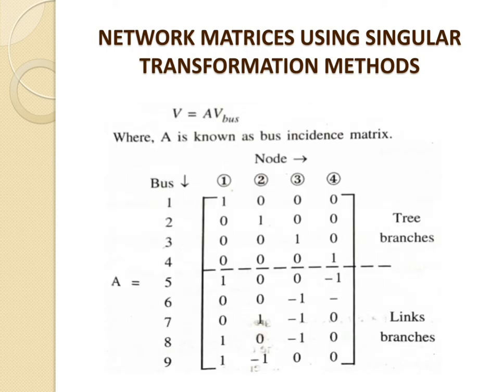So now we will go for one table, the bus incidence matrix. This is the table of branch versus node. There are a total of 4 nodes only, because node number 0 is considered the reference node, so it is neglected for the bus incidence matrix.